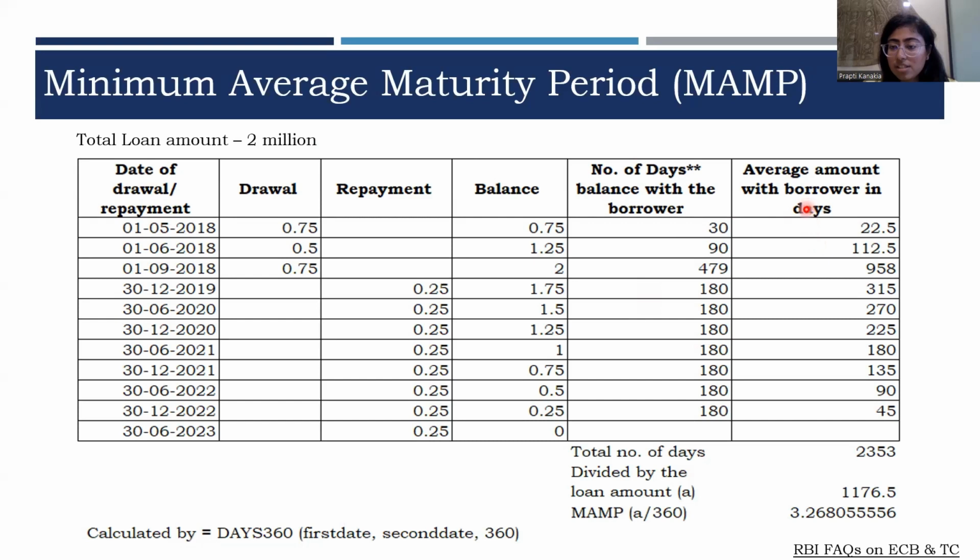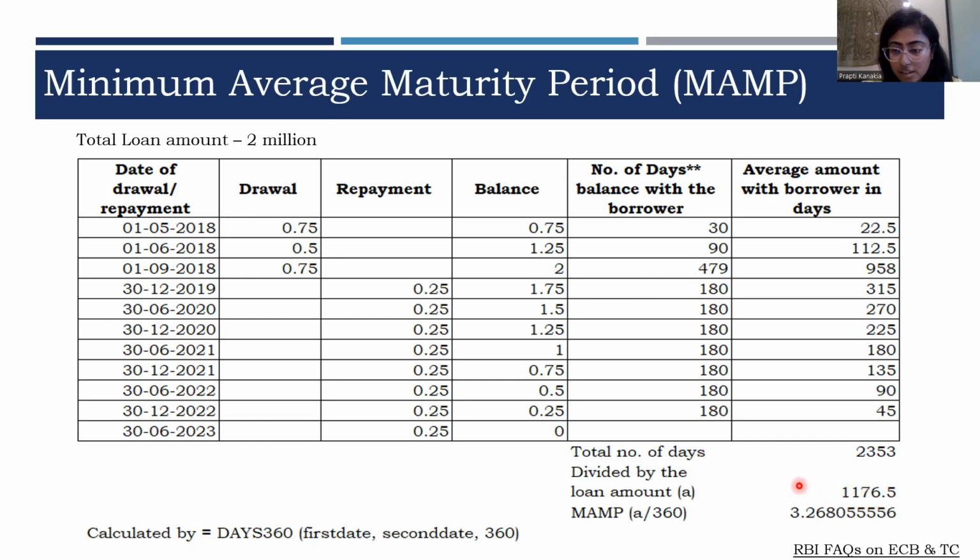When we add up these, we get the total for which the loan amount was available with the borrower. To get the average, we divide this by the amount of loan, that is 2353 divided by 2 million, and we get 1176.5 days.